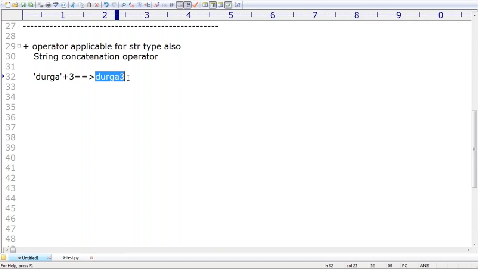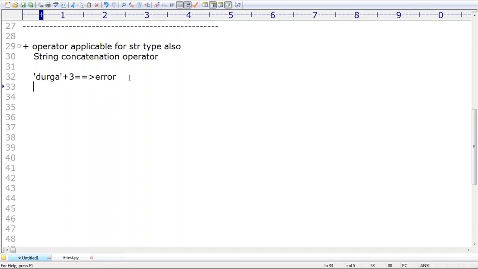Remember that this rule is applicable only for Java, but not for Python. The people who are saying Durga3, the answer will be wrong. You are never going to get Durga3 in Python; you will get an error. But in Java, it is Durga3 only.